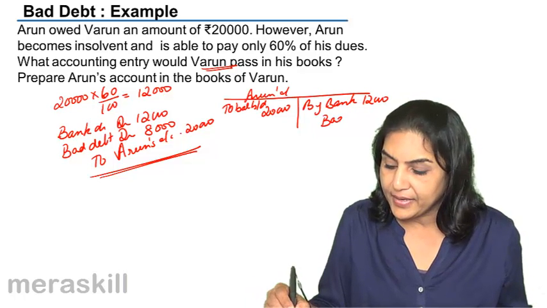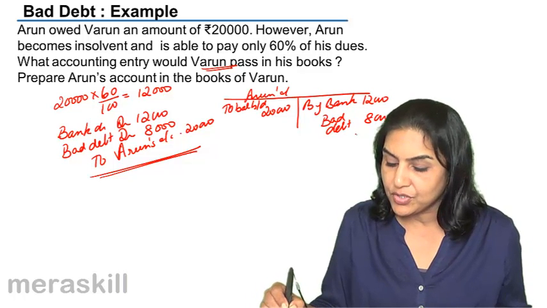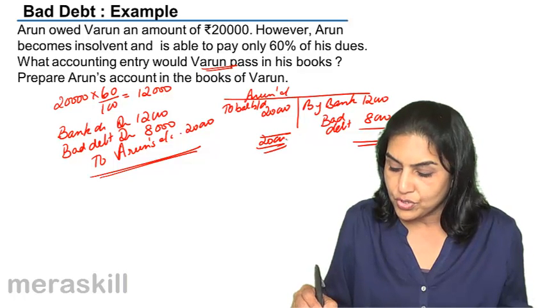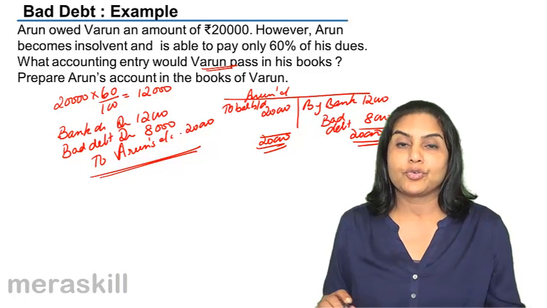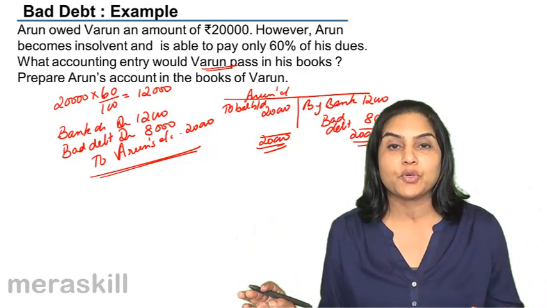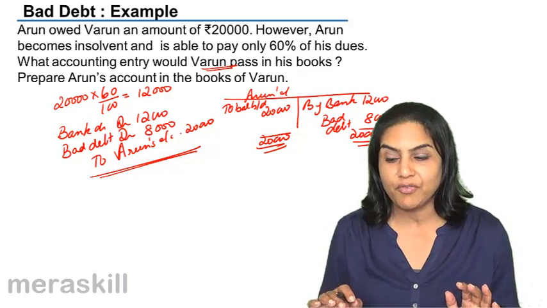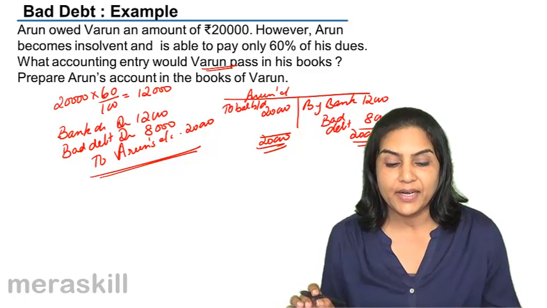By bad debt, we have written off 8,000, and therefore the account is now closed. So there is no Arun's account in the books of Varun, since whatever money was to be received from him is received and the balance amount is written off as bad debt.